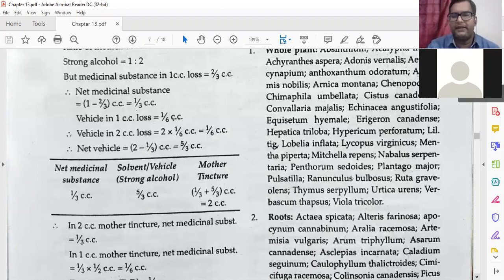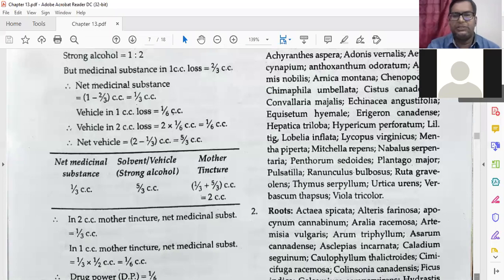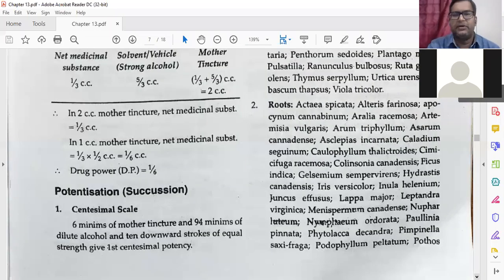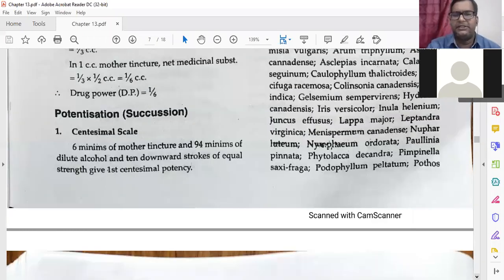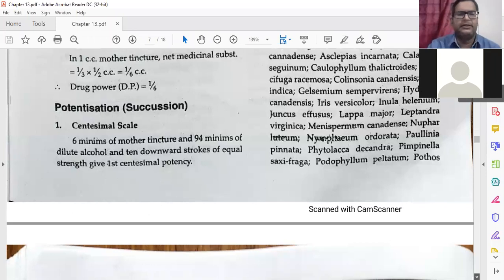Then, whatever you can remember, roots. Acacia is there. Whatever you feel is easy, just remember two or three examples. It is not necessary to remember everything. Podophyllum is there. Then Phytolacca decandra you can remember.